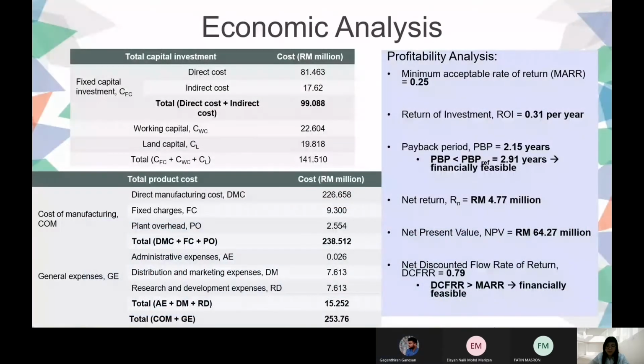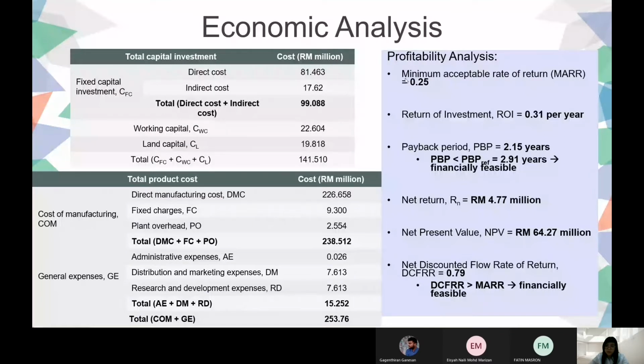Next is the economic analysis. The total capital investment we calculated is RM 141.51 million per year, and the total product cost is RM 253.76 million per year. Next is the profitability analysis. The minimum acceptable rate of return, MARR, for our plant is set at 0.25, because our plant is still a new process. From our calculation, the return on investment is 0.31 per year, and the payback period is 2.15 years, which is less than the reference payback value of 2.91 years.